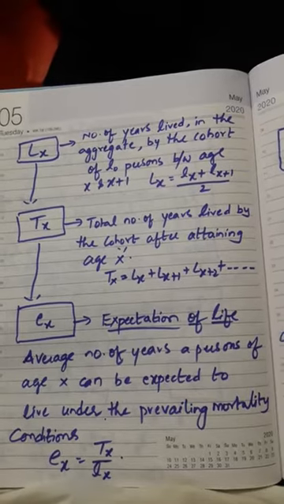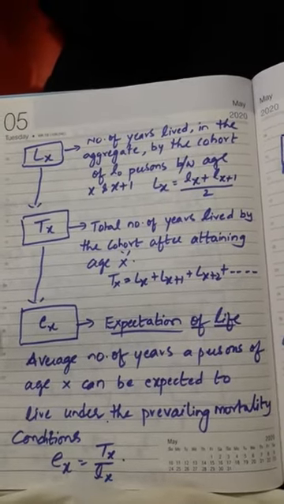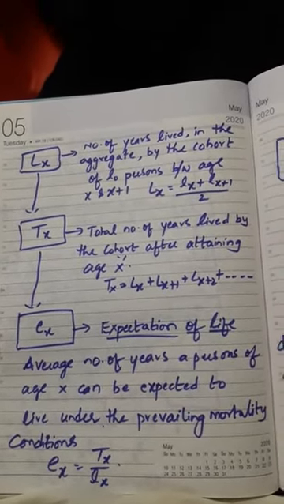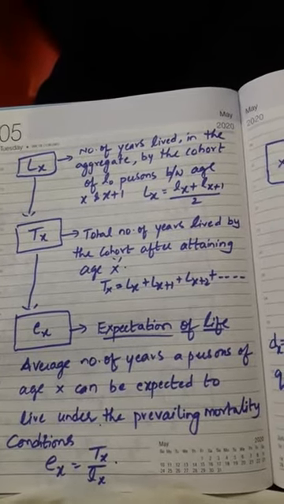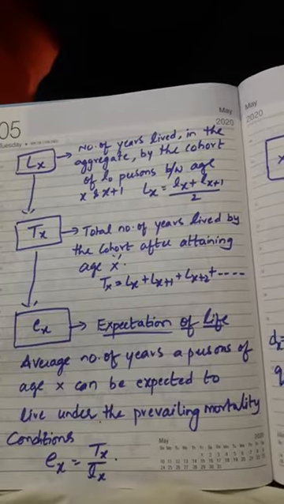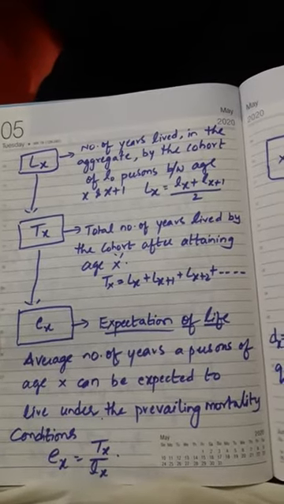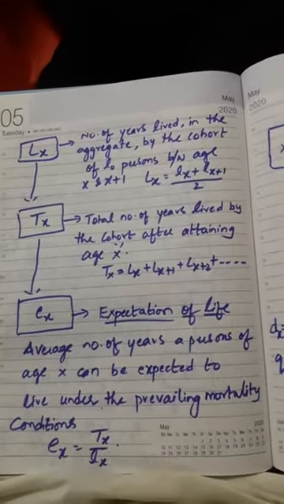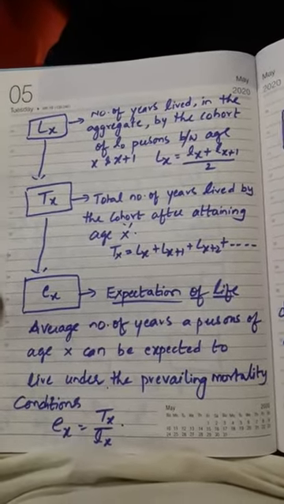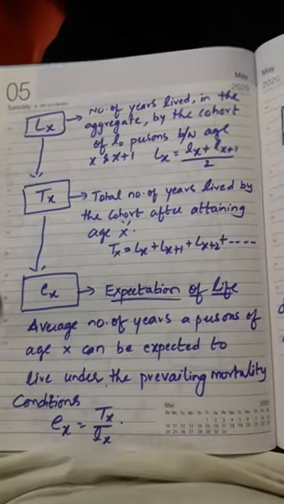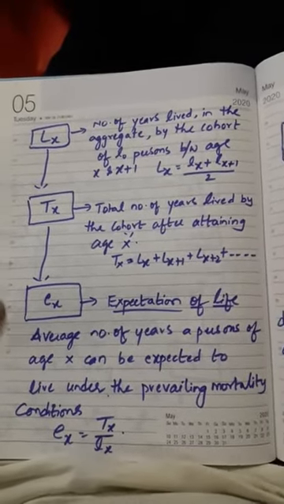After calculating all these in the way of probability, in the way of total and individual, everything before reaching age X plus 1 and till reaches age X plus 1, after calculating all these, we can find out that age X, what you have selected now, number of persons, how long they are going to live, that will be calculated by using the concept expectation of life.